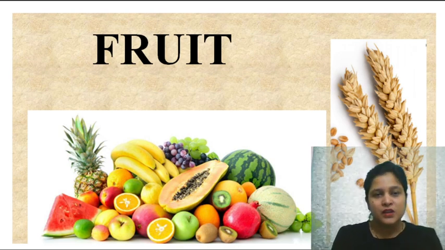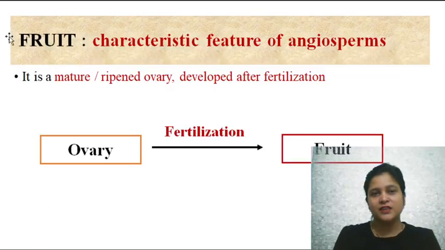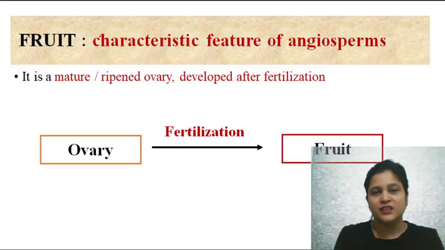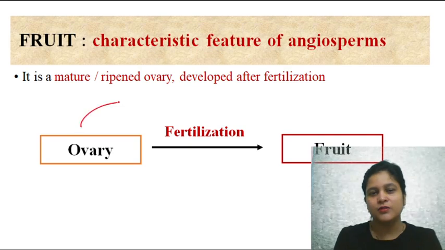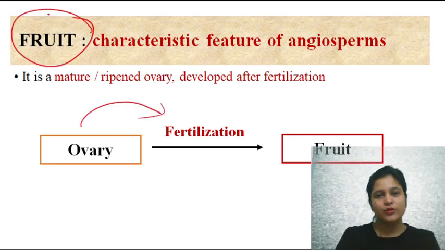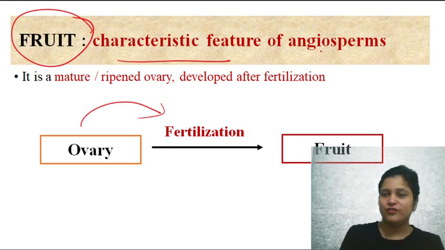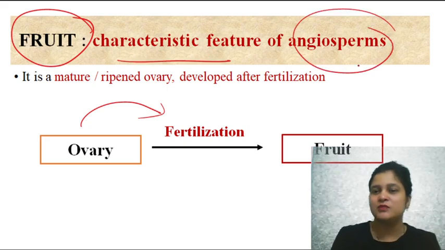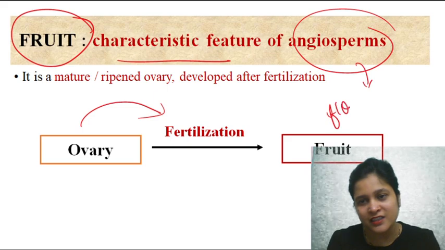Basically, how is the fruit formed? I'll tell you, but before that, fruit is a characteristic feature of angiosperms. Angiosperms means flowering plants.